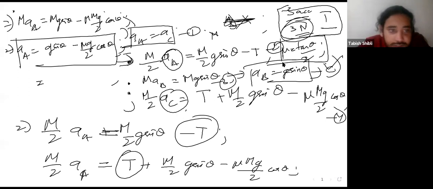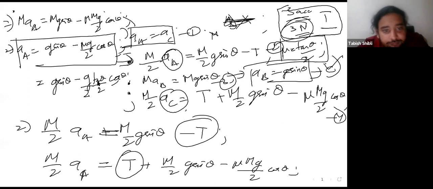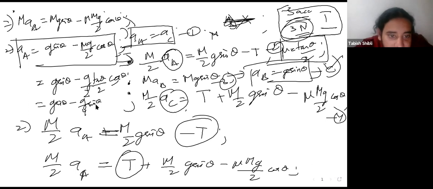Here you have it. Mu is just tan theta by 2. So let's just put it: g sine theta minus g by 2, so tan theta over 2, cos theta. So tan theta is just sine theta upon cos theta. So tan theta into cos theta just becomes sine theta again. So you have g sine theta minus g over 4 sine theta. This just makes it 3 by 4 g sine theta. So yes, your A is also correct.